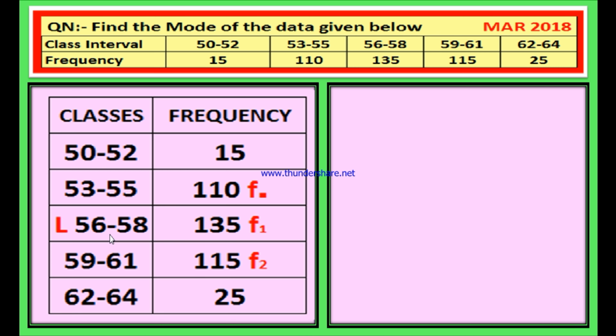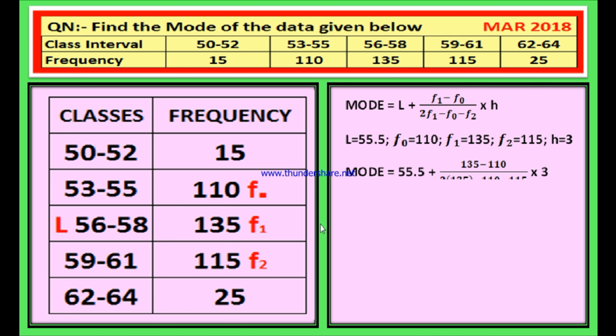If this is the modal class, then the lower boundary of the modal class is L. Lower boundary means the average of 55 and 56, that is 55.5 is the L value. The frequency above the modal class is F0, the frequency of the modal class is F1, and the frequency below the modal class is F2.